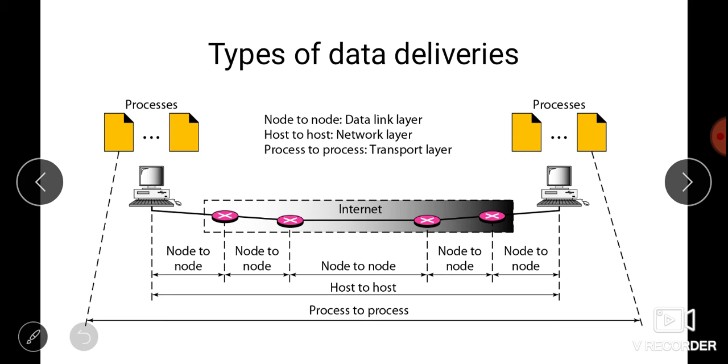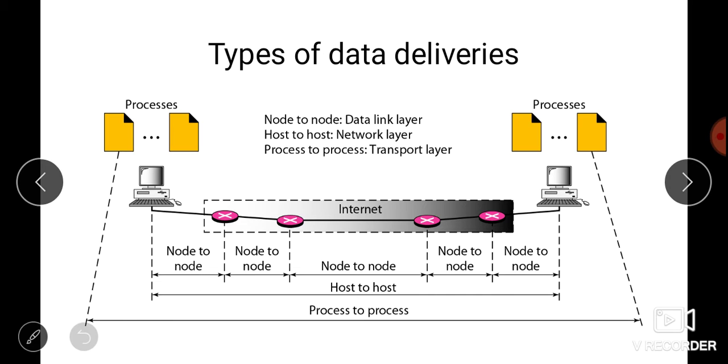Next we have types of data delivery. The transport layer is responsible for process to process delivery, and two processes communicate in a client and server relationship.